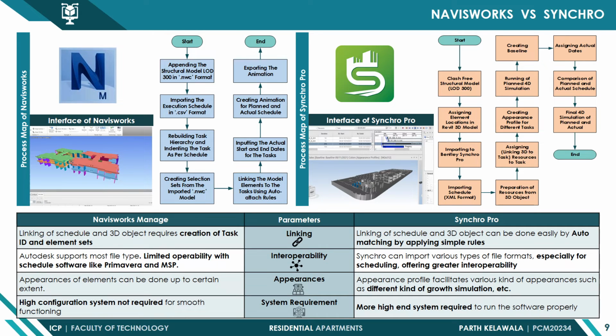Linking of schedule and the 3D objects can easily be done by auto matching, by applying simple rules in SynchroPro, while it takes more time in Navisworks. SynchroPro offers more interoperability in scheduling file formats compared to Navisworks. A high configuration system is not required for Navisworks files, while SynchroPro requires a highly configured system.